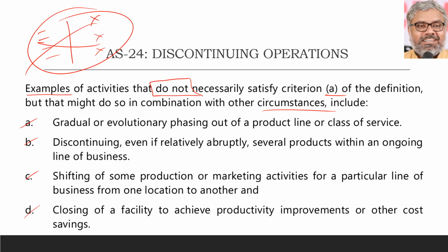What are the examples of activities which may not be called discontinuing operations by satisfying the definition mentioned in AS 24, but still they may be called so when other circumstances support it? These examples you can write. Let us say gradual or evolutionary phasing out of a product line or a class of service. That need not necessarily be a discontinuing operation. If a particular product line or class of service is discontinued, that does not necessarily mean a discontinuing operation.